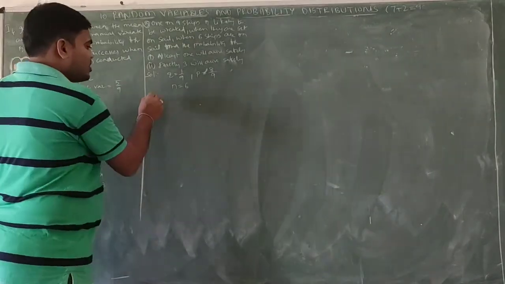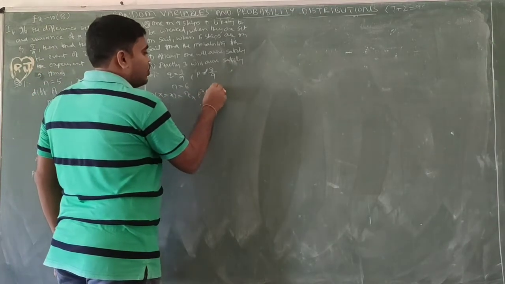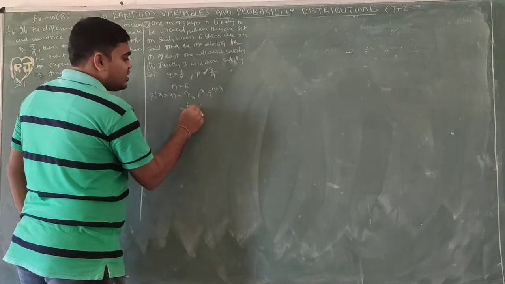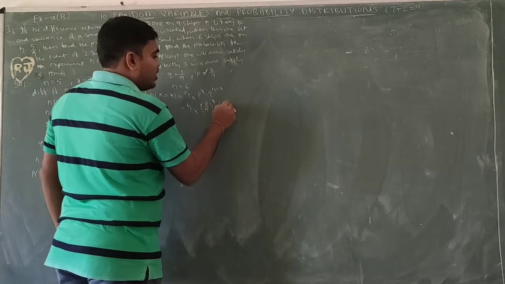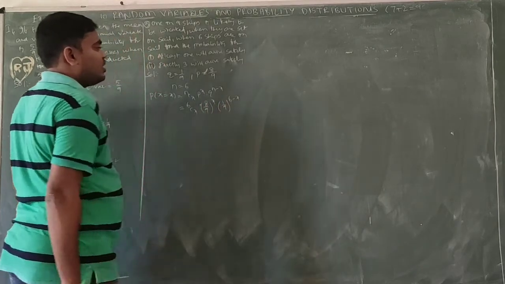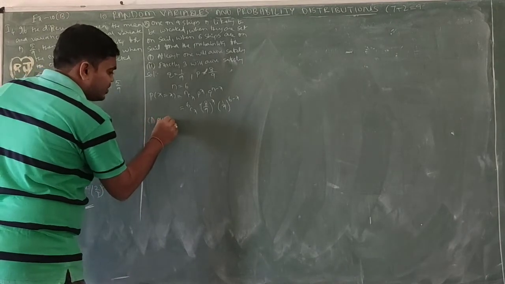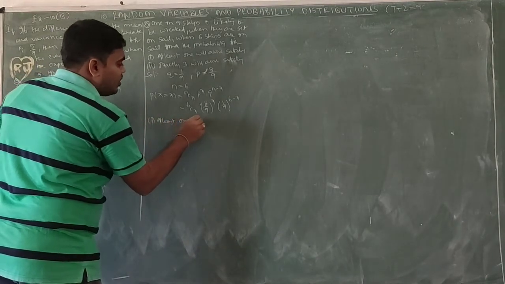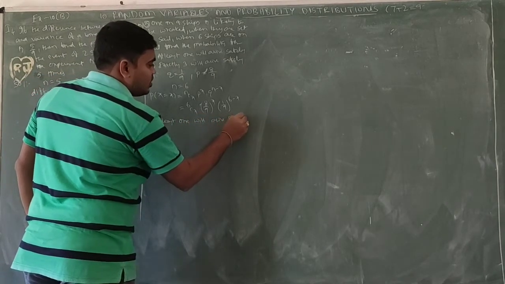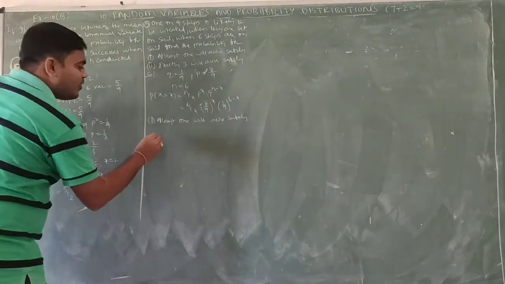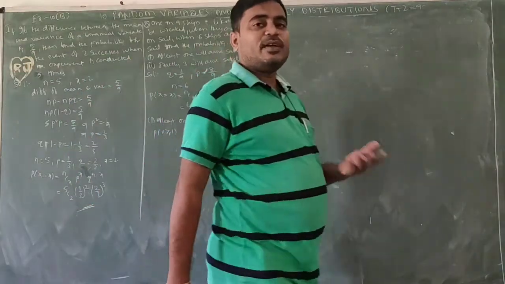First we write the P of x formula: nCx P power x Q power n minus x, which is 6Cx (8/9) whole power x (1/9) whole power 6 minus x. First one: at least one will arrive safely, which means P of x greater than or equal to 1.